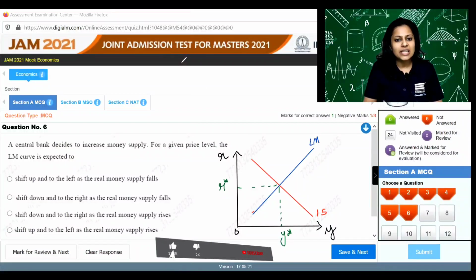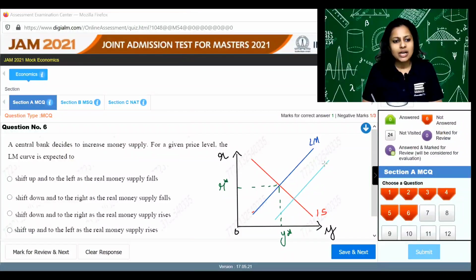Whenever a central bank decides to increase money supply, the increase in money supply is shown by a downward and a rightward shift of the LM curve. So hence the answer is shift down to the right as real money supply rises. If you're increasing money supply and the prices are fixed, the real money supply will in that case increase, which will shift the LM down and to the right because of an increase in the real money supply. So the answer again is C.